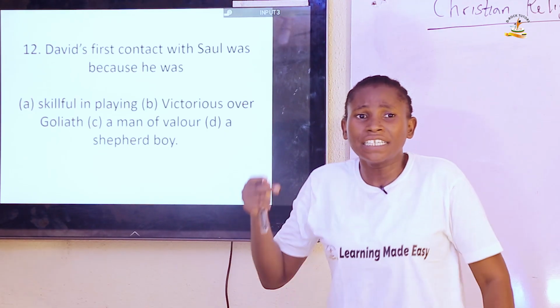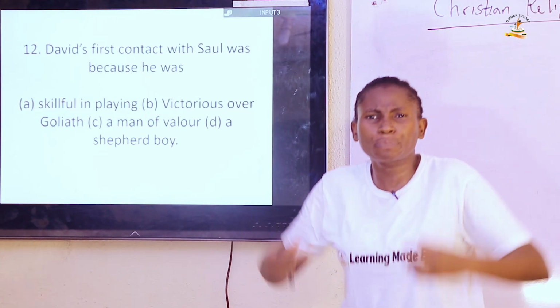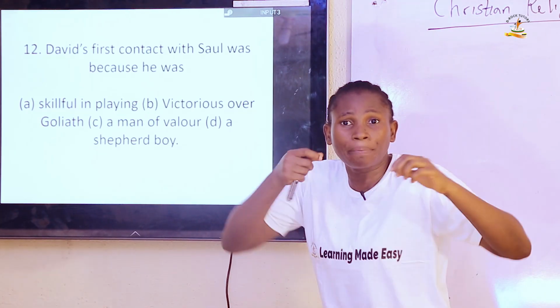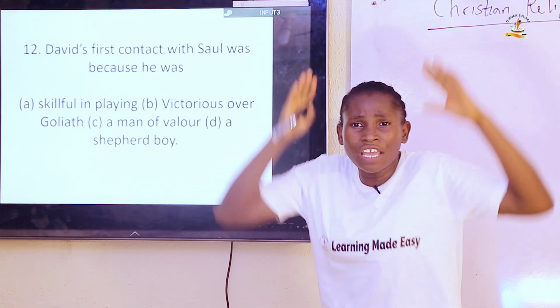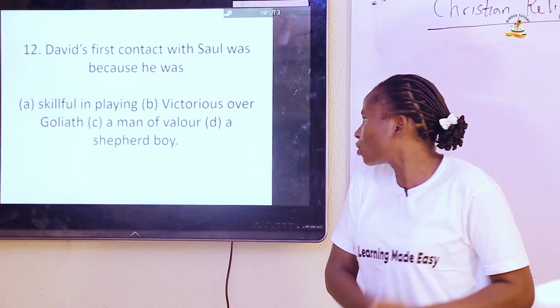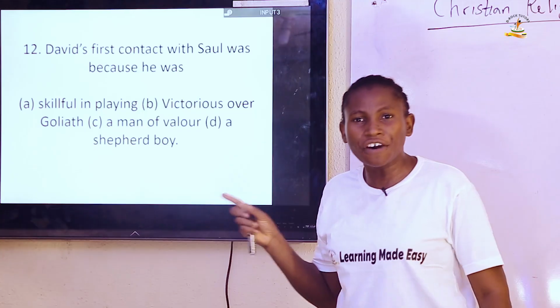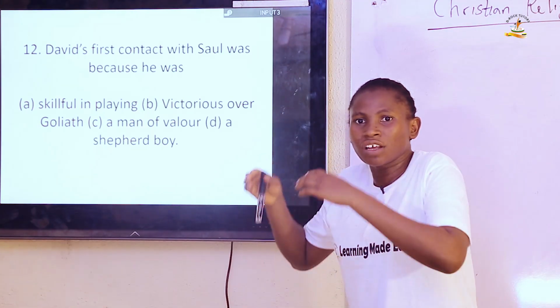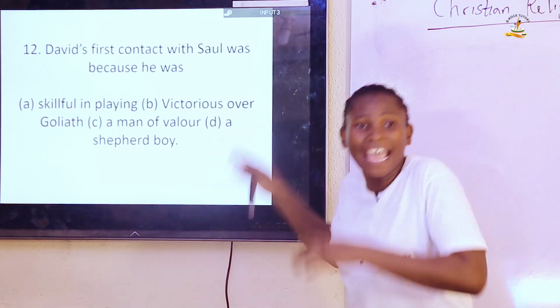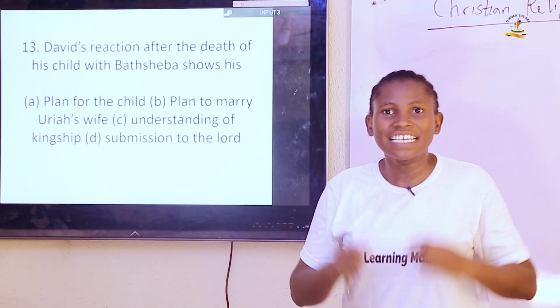And that was how David was brought to Saul to play the harp, and the Spirit of the Lord was with him. So when he played the lyre, the evil spirit that had descended on Saul would depart from him. So therefore, the answer is A. It's because he was skillful in playing. After that was when the issue of Goliath arose. So, question 13.